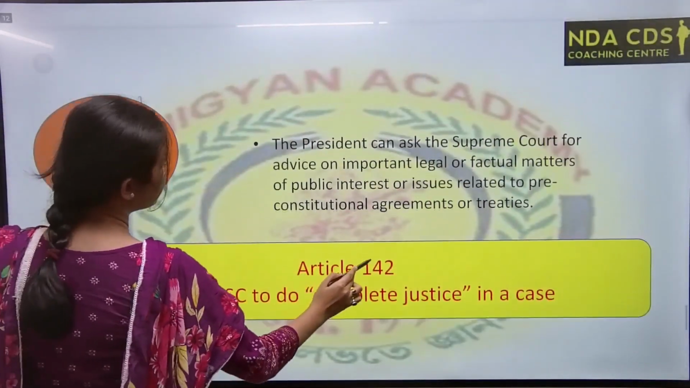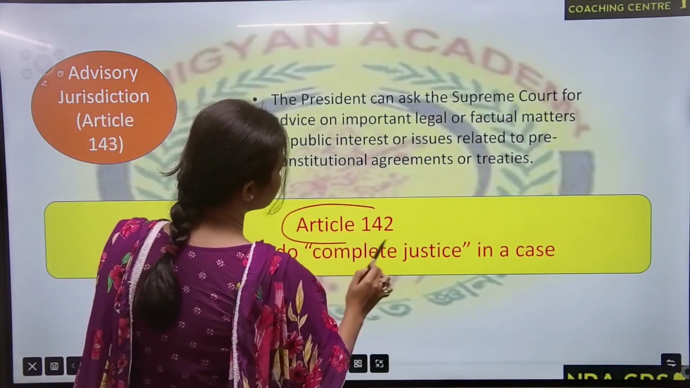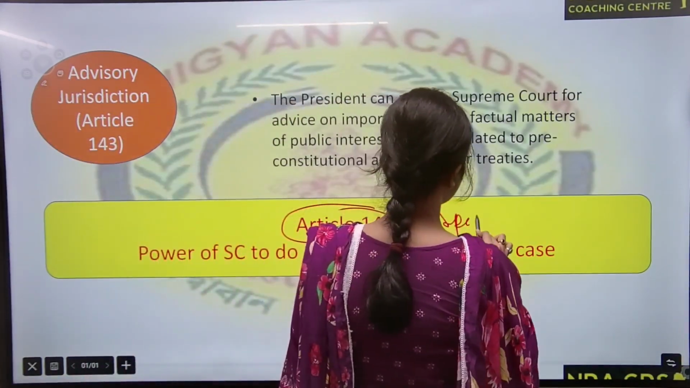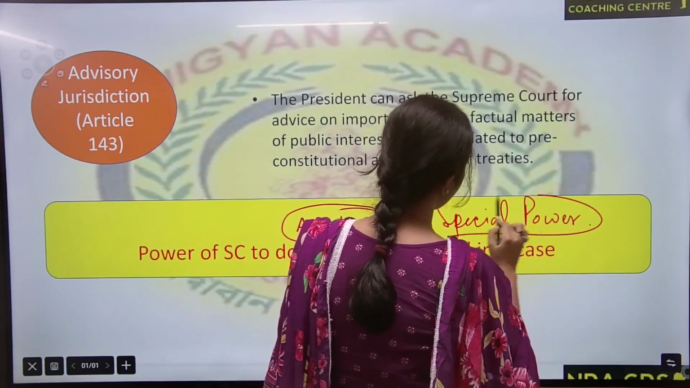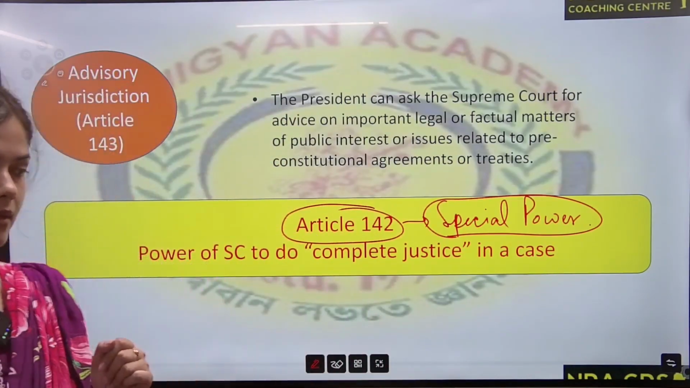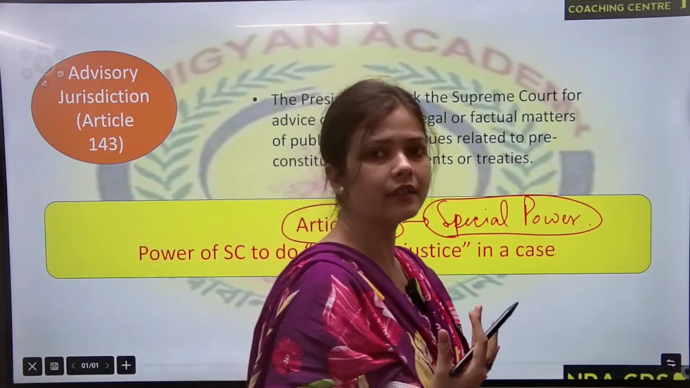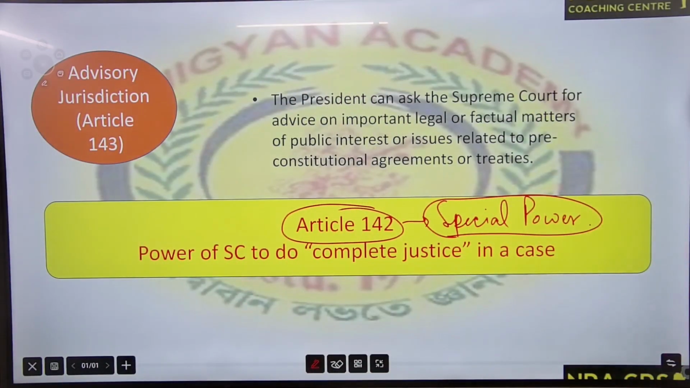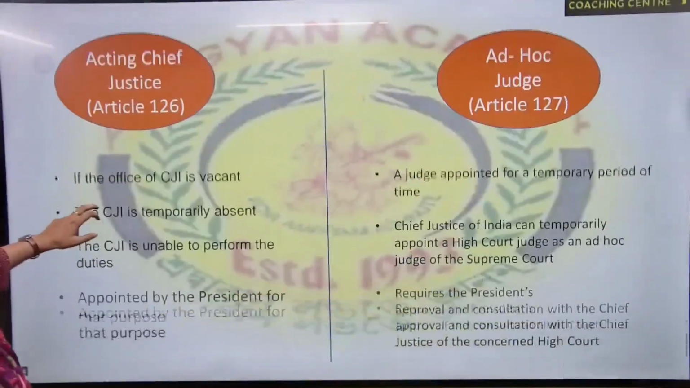Then Article 142. Article 142 says the President has a special power that the President can take any action, executive action, in order to do complete justice. So the President can take up a matter on their own, and if they feel that their interference or action is required to solve such cases, the President can do that using Article 142. Okay, got the point?